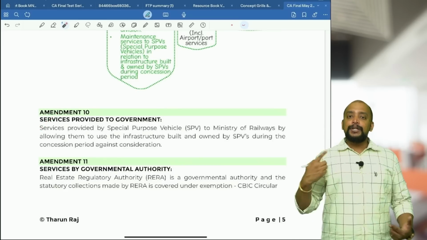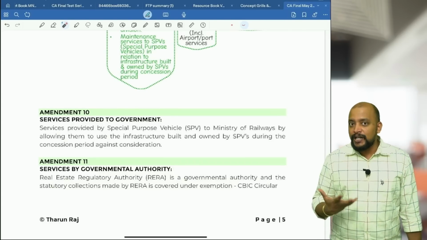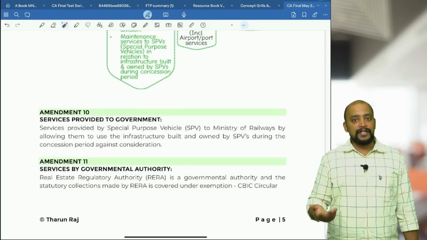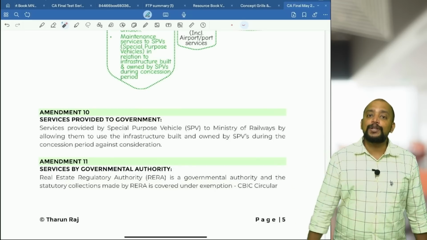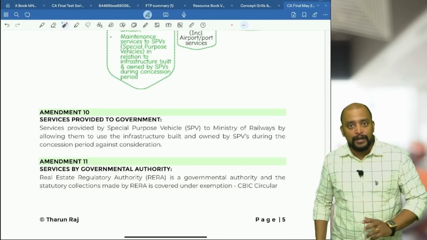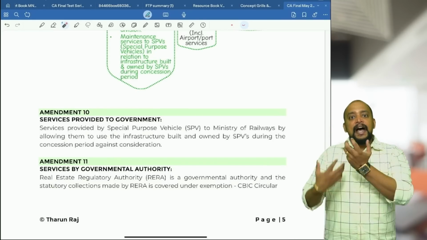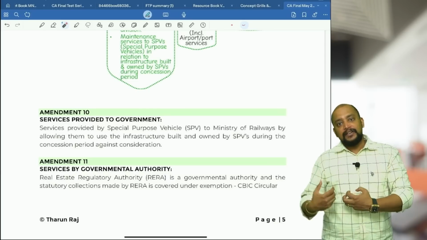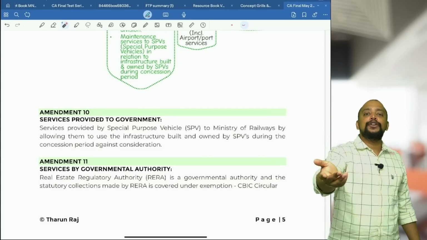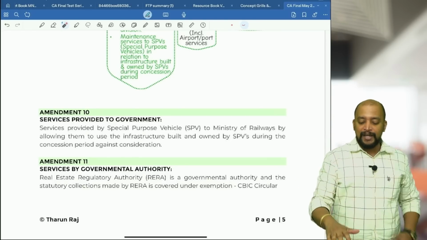Same way, during this concession period, that particular infrastructure actually belongs to the special purpose vehicle, and they need to do the maintenance of it, but they may not be able to do the maintenance. For that reason, Indian Railways only will do the maintenance. So for example, it is your infrastructure, I am doing the maintenance, which you actually should do, but I am doing, for which I am providing you the maintenance service and I will collect some money from you. So that is also coming under exemption.